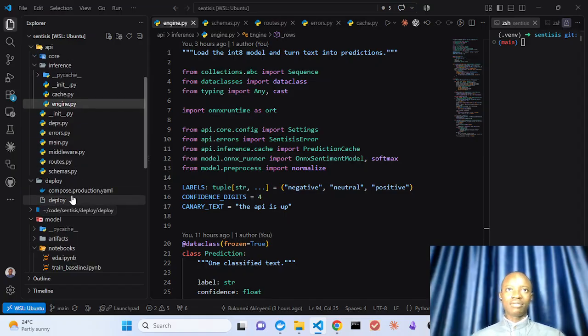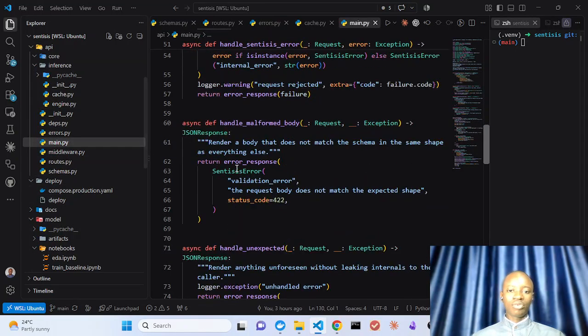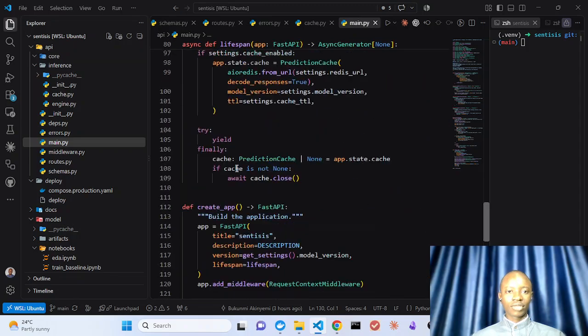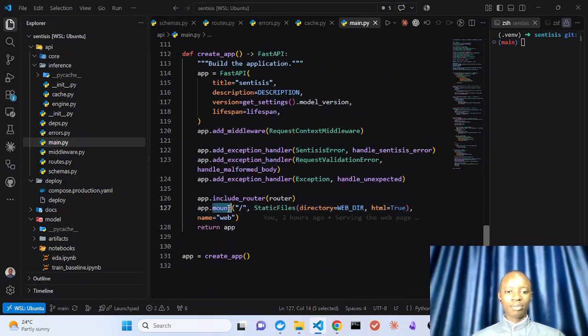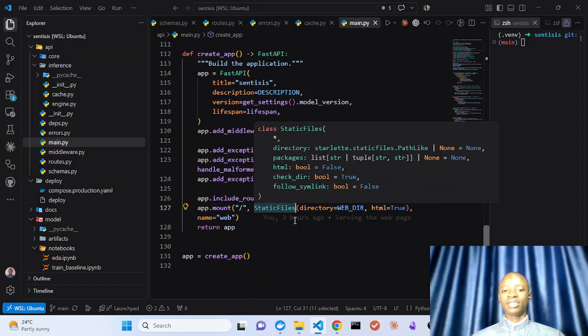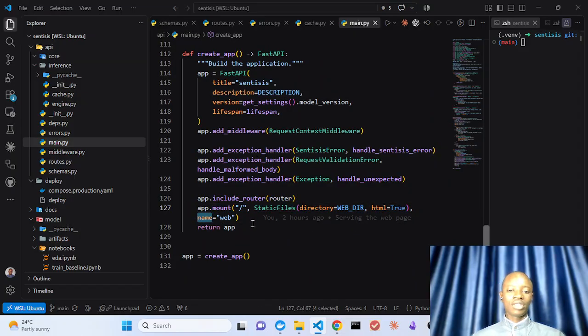So the FastAPI on its root is serving a web HTML. It's mounting a web HTML at the root with the static file directory. This makes for easy visibility, so that you can actually play around with the app without going to the docs.